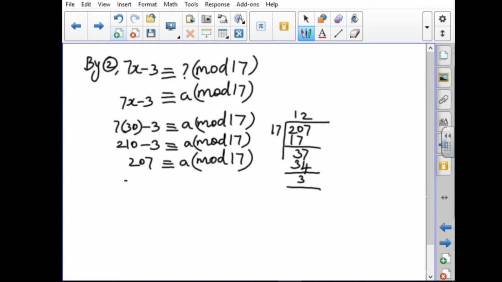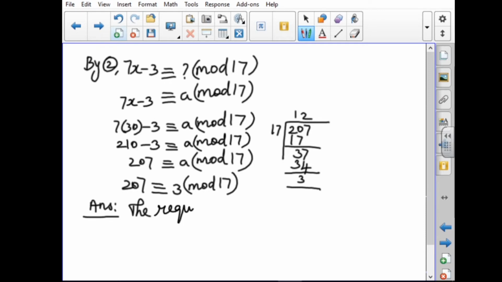Therefore, 207 is congruent to 3 mod 17. So the required value is 3.